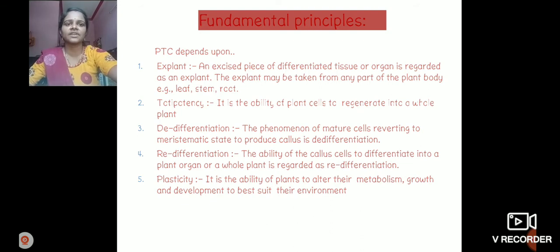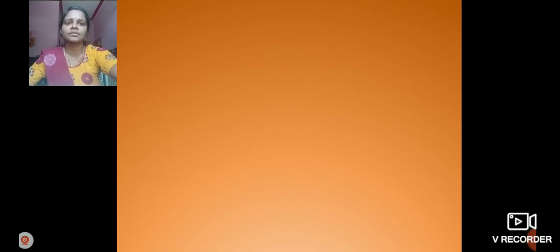Last but not least, the last fundamental principle is plasticity. Plasticity is the ability of plants to alter their metabolism, growth and development to best suit their environment. These are the fundamental principles of plant tissue culture. Plant tissue culture mainly depends upon these fundamentals and the explant.